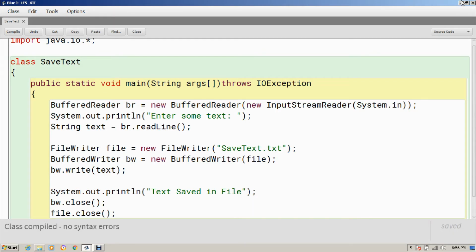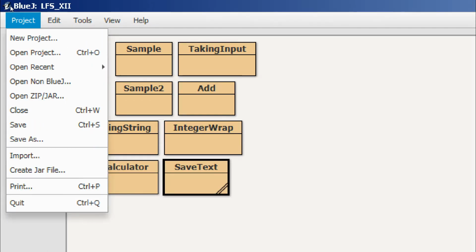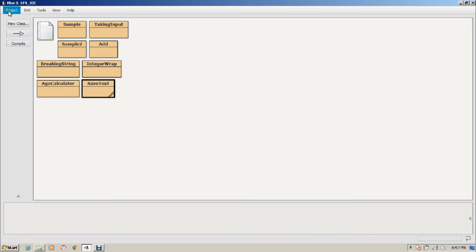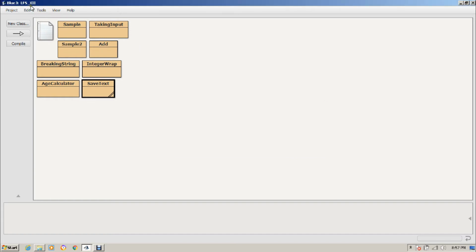So through this program I have saved the text entered through the keyboard in a file. But what's the proof? To check that, you can go to Project, and here there is an option Save As. I'm not asking you to save it again, I'm just telling you where the default location is. The default location is the administrator folder. So this specific LFS12 should be in the administrator folder, right? So let's go to the administrator folder.